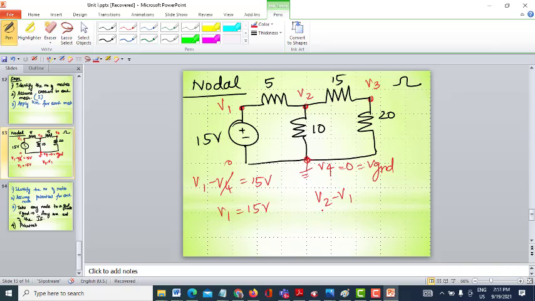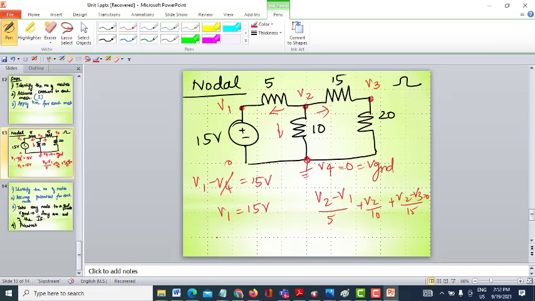So V2 potential is higher: V2 minus V1 by 5, plus V2 by 10, and let me take all the outgoing currents to be plus. Plus V2 minus V3 divided by 15 is equal to 0.